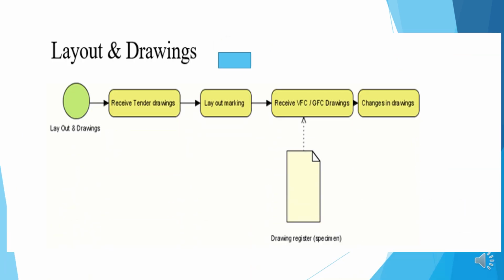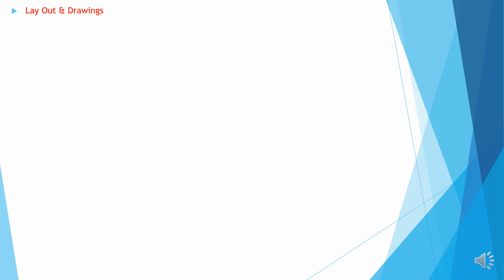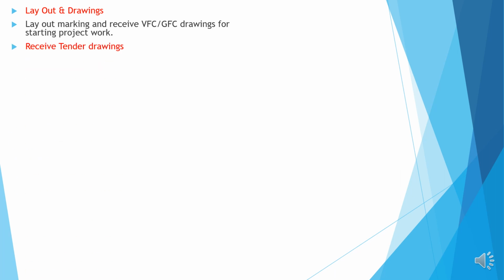Layout of the drawings. Receive the tender drawings, layout marking, receive VFC/GFC, good for construction drawings. A drawing register has to be maintained. Changes in the drawings. Layout of drawings: layout marking and receive VFC/GFC drawings for starting the project work.